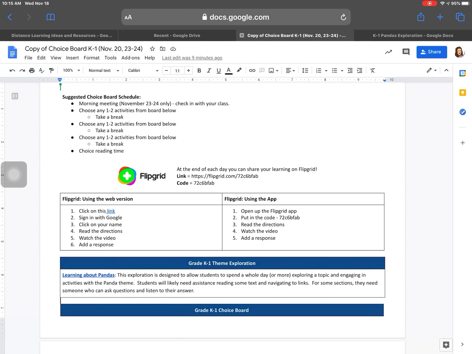Again, choose what you like. Choose what you're interested in. Take some time to read. Take some time to take a break, get away from your iPad, maybe go outside and play. Hopefully the weather will be nice.